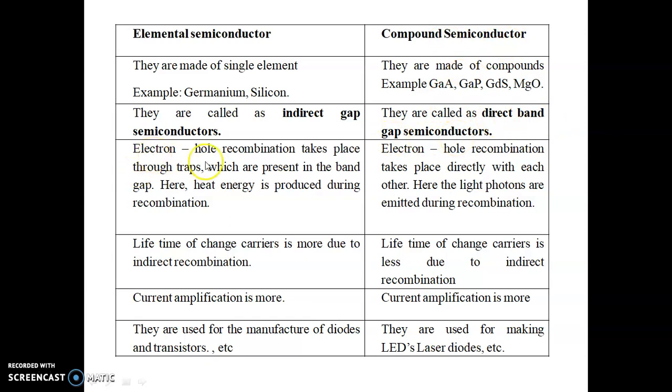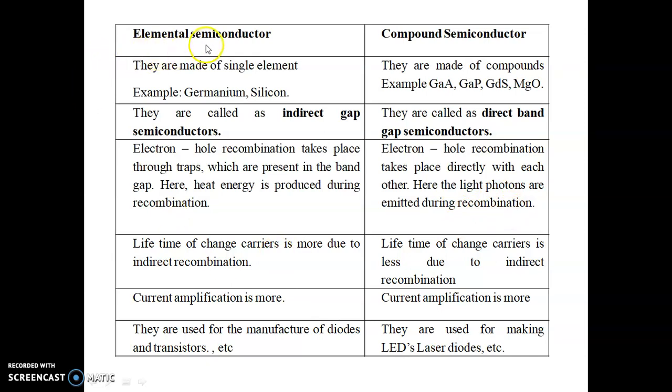In the case of an elemental semiconductor, electron hole recombination takes place through traps which are present in the band gap. Here, heat energy is produced during the electron hole recombination. In the case of a compound semiconductor, electron hole recombination takes place directly with each other. Here, light energy is released during the recombination of electron and hole.